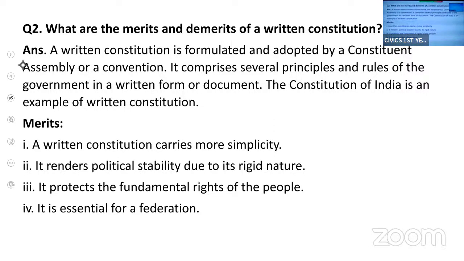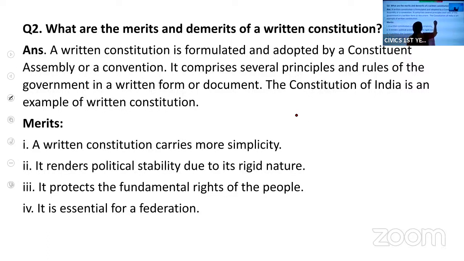Rights and duties of the citizens are also included in it. It is in a single document and it is prepared at a time by the Constituent Assembly. An example is the Constitution of India, which is a written form.